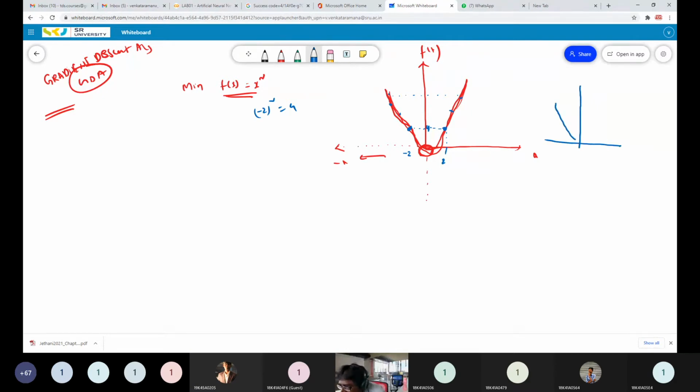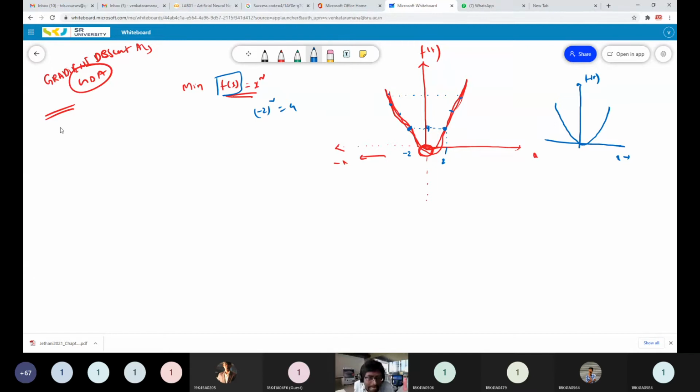So this is the convex function, this is the f(x) value, and this is the x value. Now I am trying to minimize the function f(x). That means I want to find the minimum value of f(x), and the value of x at which we get this minimum value. We know, by seeing this, there is no need to go for the gradient descent approach: when x equals 0, we get the minimum value of f(x), which is 0. But if we apply the gradient descent algorithm, how will it work and will it reach the x equals 0 point or not? We have to check.